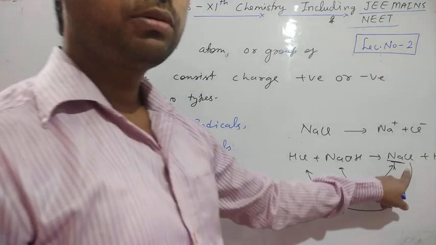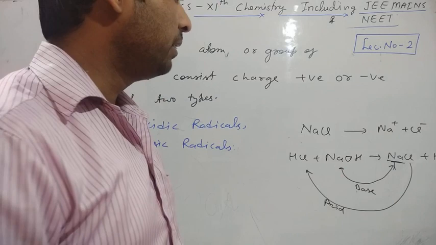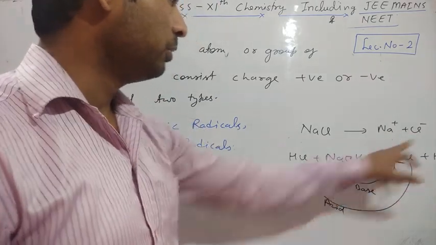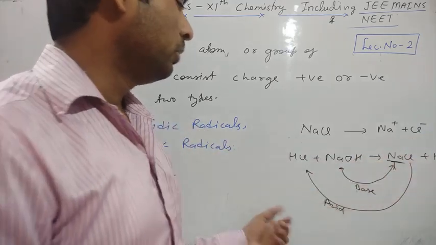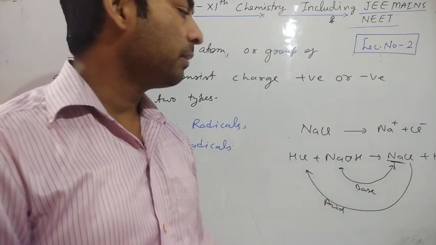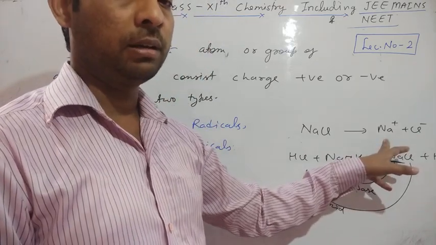So the part of the salt which comes from acid is called acidic radical. Cl ion comes from acid, so this is an acidic radical. The part which comes from base is called basic radical. So Na plus is a basic radical.